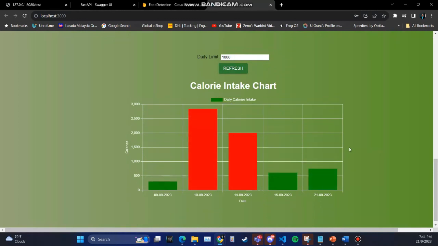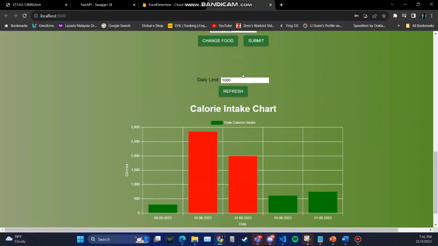Over here we can also set the daily limit. Let's say you're on a weight loss plan, you want to limit yourself to only 1000 calories a day. So you can do that. You can change this to whatever value you want. You can see when I change the value, it will change depending on the limit. Red indicates days where you're going over the limit, and green indicates days where you are under the limit.